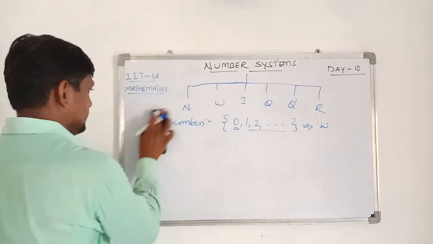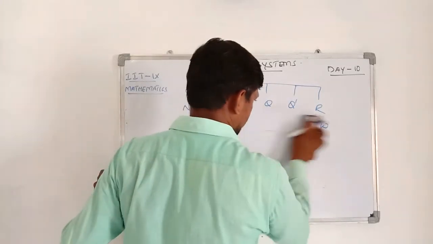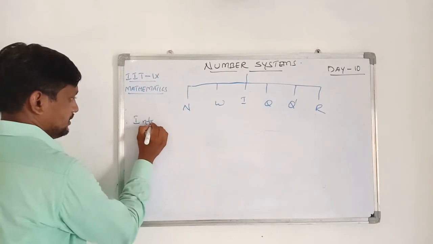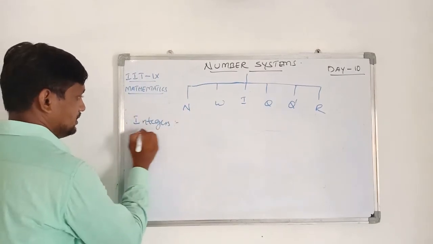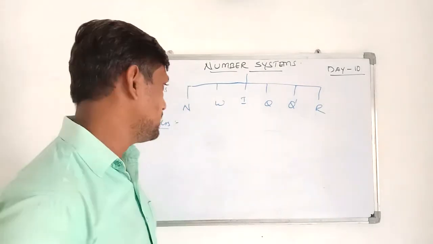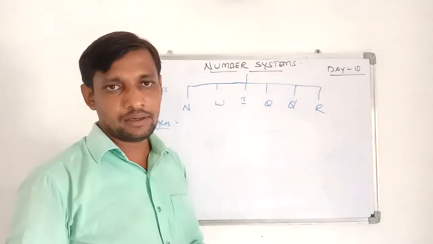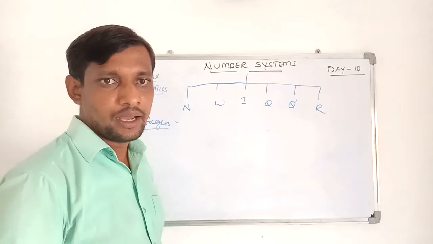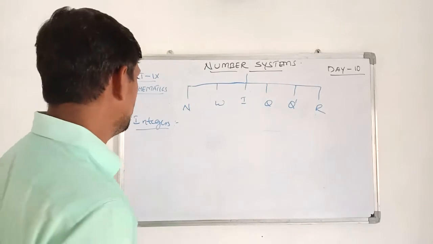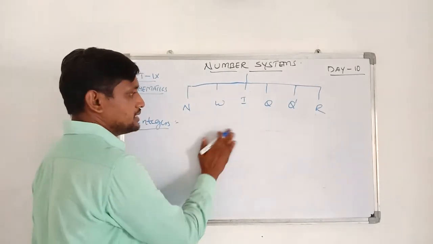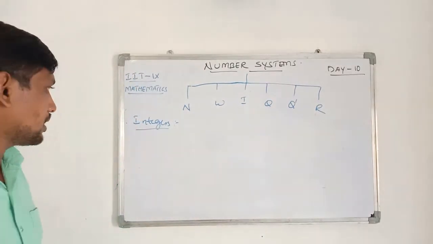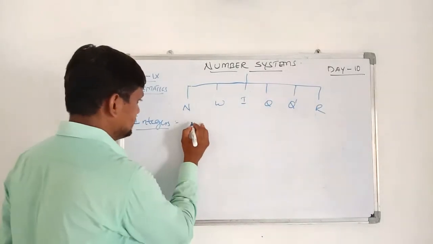Next is integers. So here the definition is the combination of positive natural numbers and negative natural numbers including 0. Positive natural numbers and negative natural numbers including 0 are called integers.